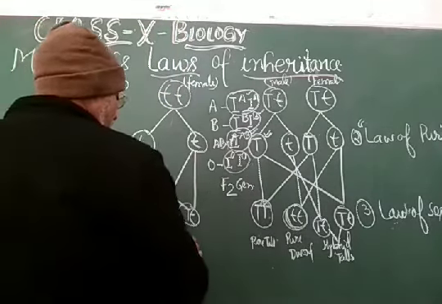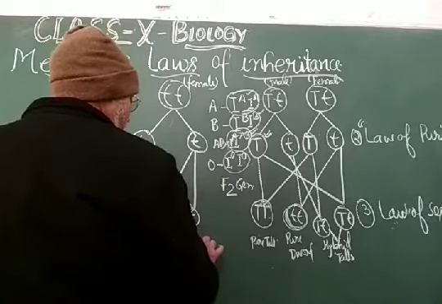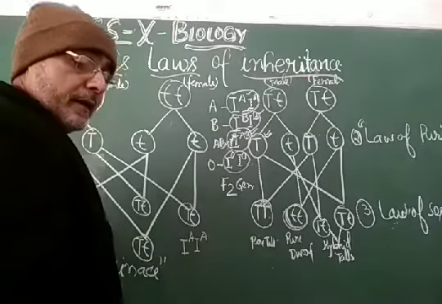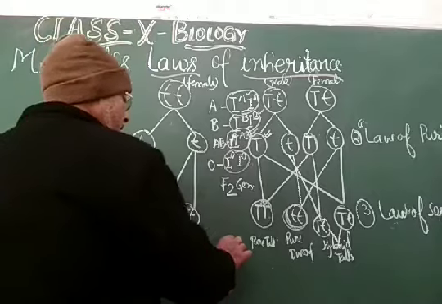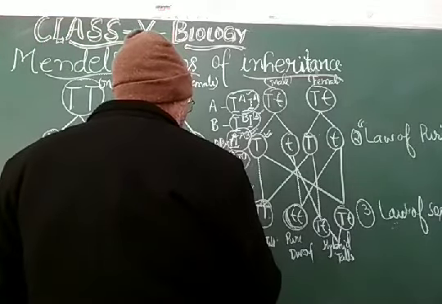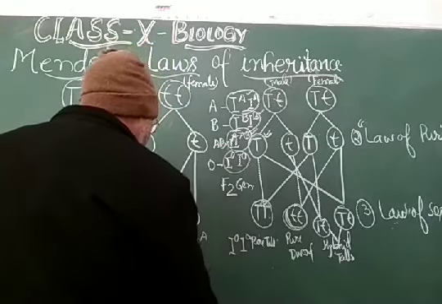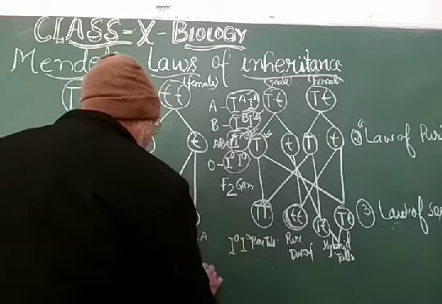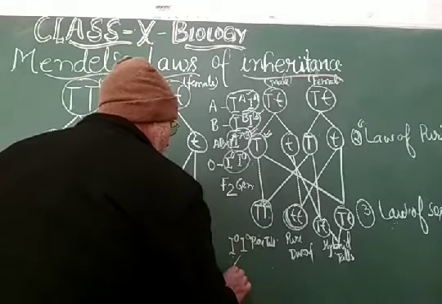Suppose IA, blood group A, is crossing with blood group O, then what happens? See, IO, gametogenesis takes place, which results again in IA, and this will be IO.